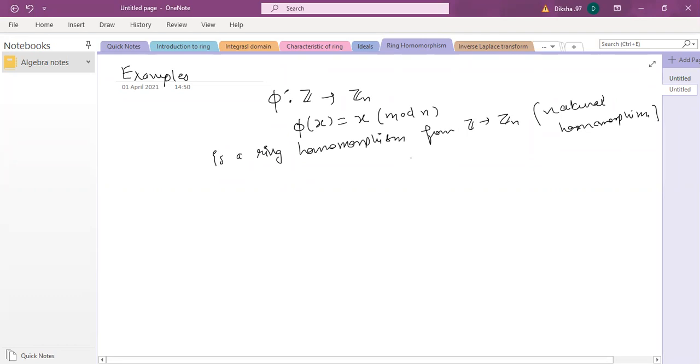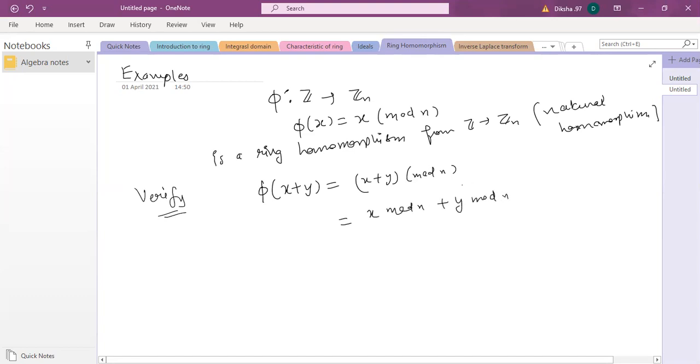It's easy to verify that it's a homomorphism. Phi of x plus y is x plus y mod n, and we know this is x mod n plus y mod n. This is understandable to everybody.